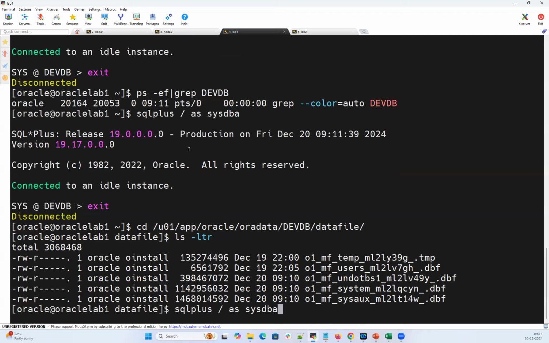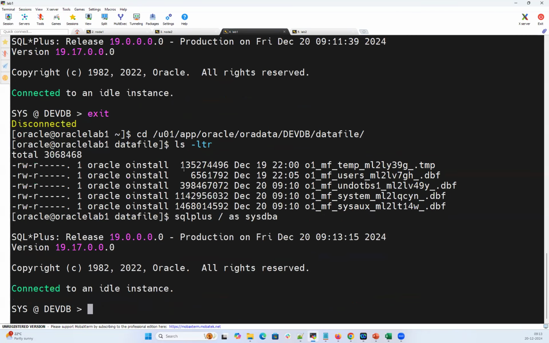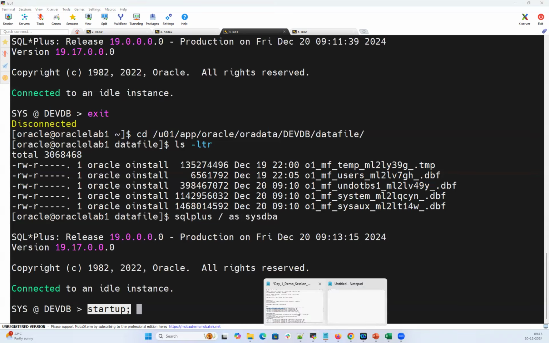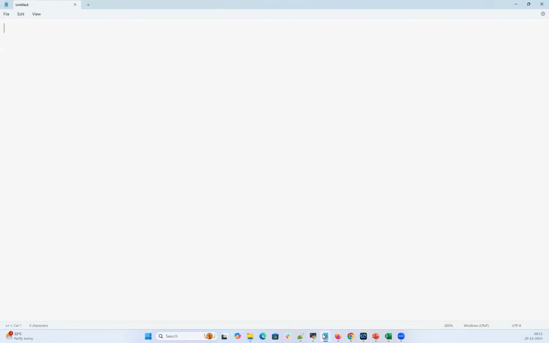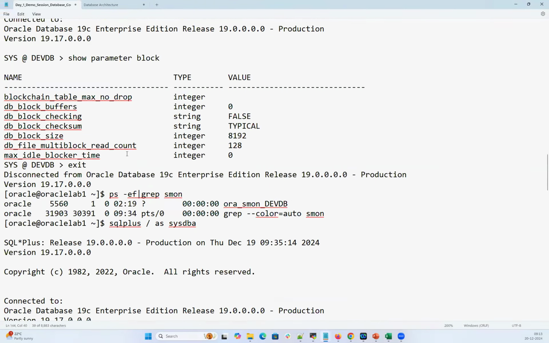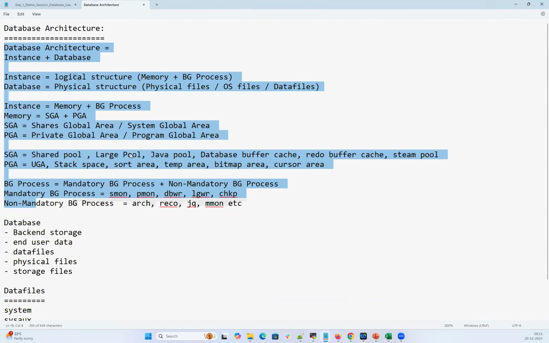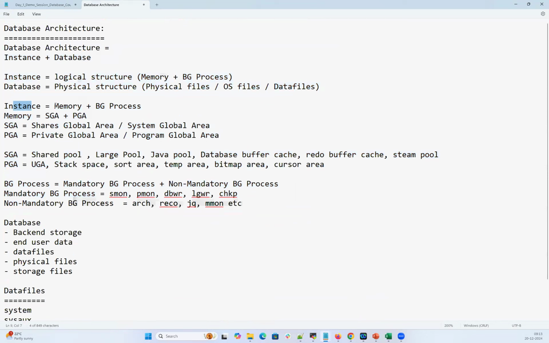Now, as a DBA, my job is to make sure that my instance is available 24/7. So I'm going to start that instance now. What is an instance? Going back to the definition I gave here, the instance is a combination of your memory and background processes.